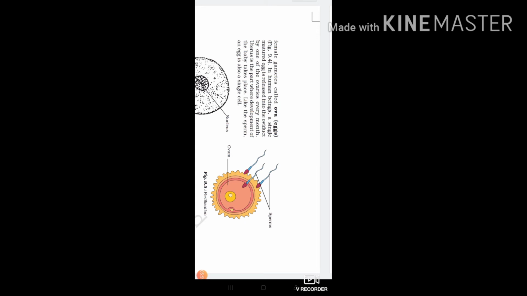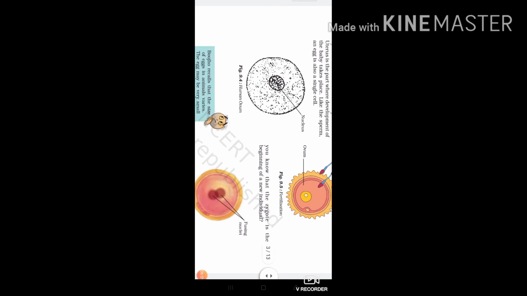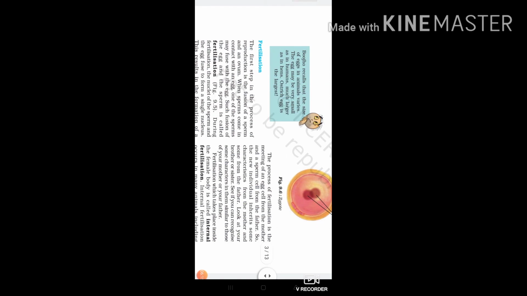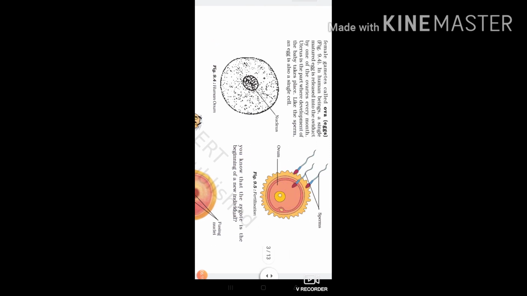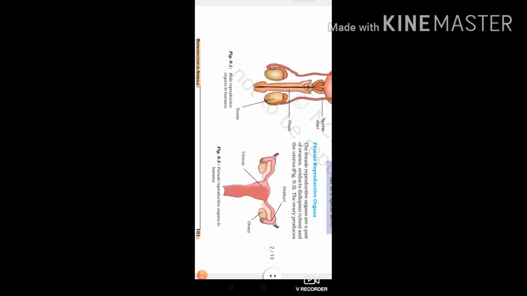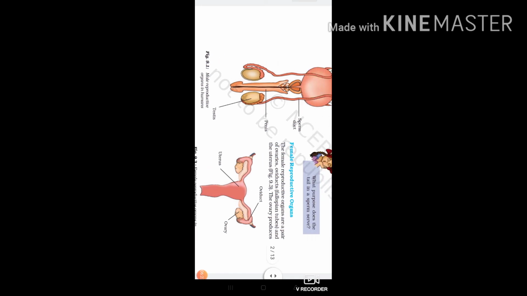Uterus is the part where development of the baby takes place. Like the sperm, an egg is also a single cell. You know that the zygote is the beginning of a new individual. Now we will discuss the fertilization process. You can observe the diagram.